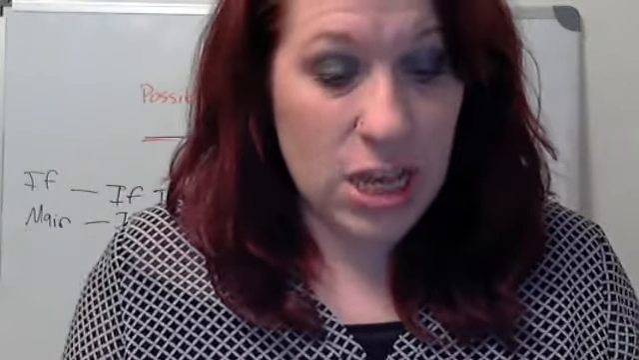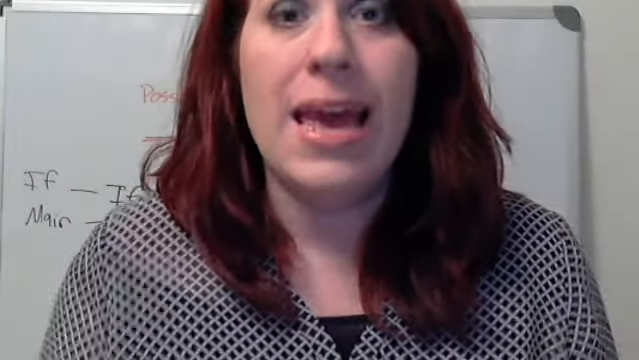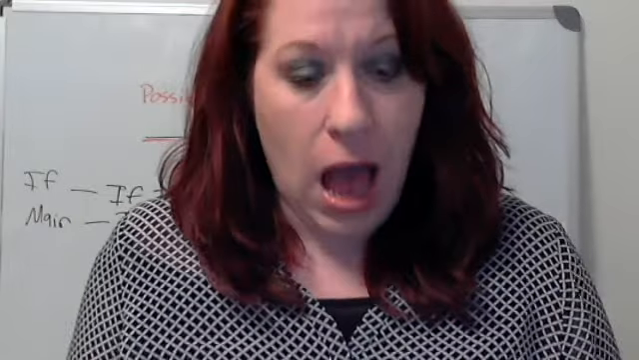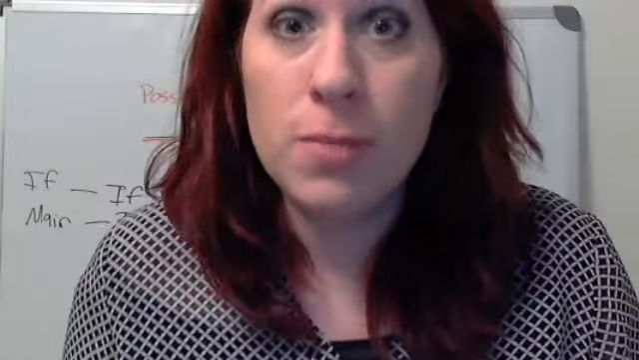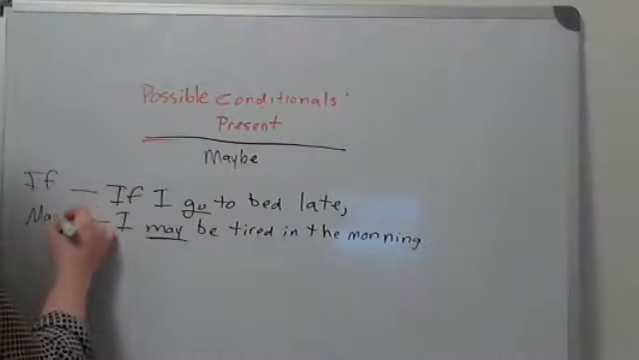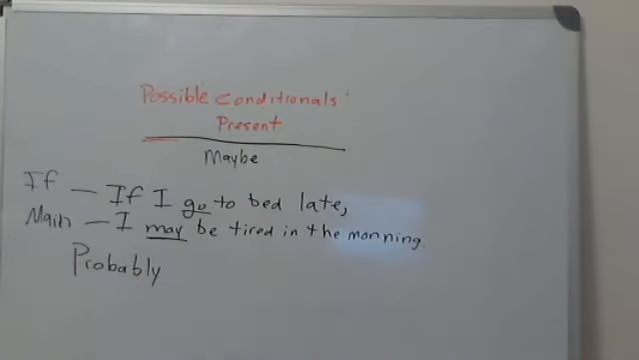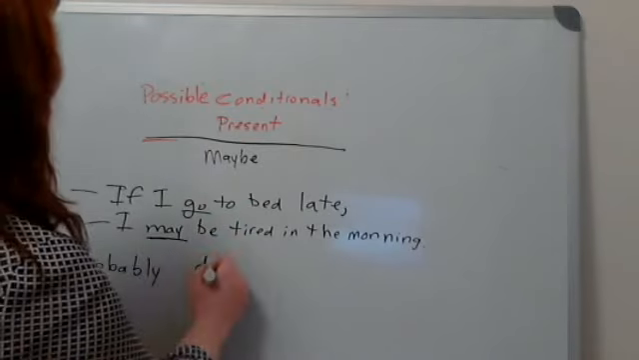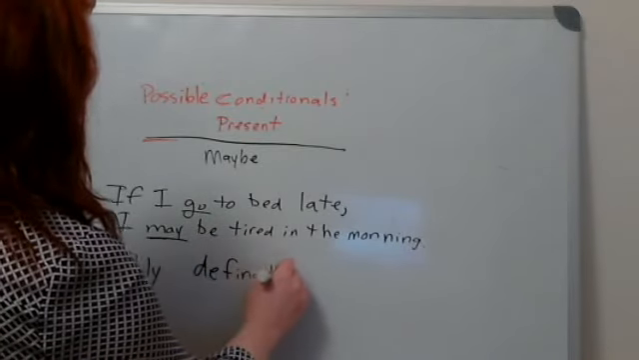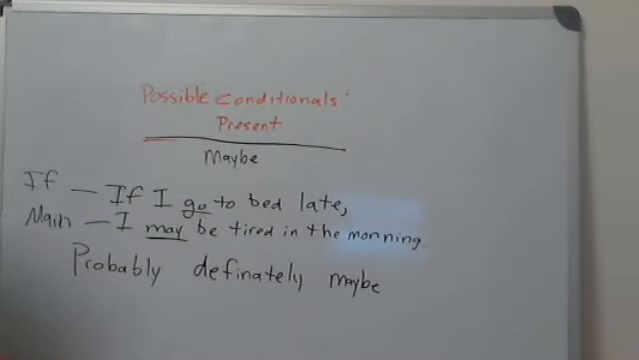If I study for this test, I can probably get a good grade. So we have some adverbs that we can use in the main clause. Okay? I can use probably. Okay? And I can use definitely. And I can use maybe, like together, like this. Maybe. Okay?